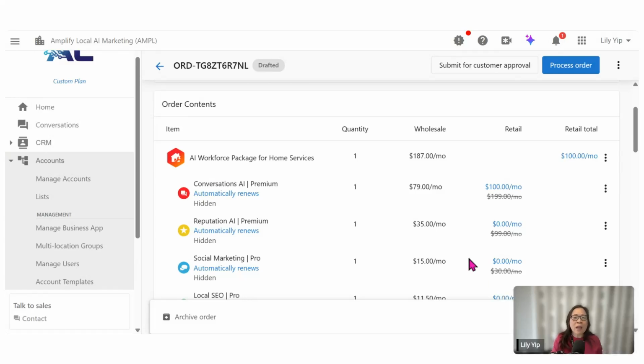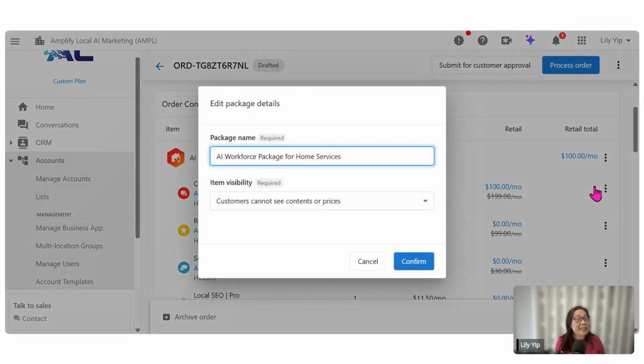Now, one more thing I want to highlight to you is under the package price, if you click on the three dots at the end, you're able to remove the whole package from this order, or you can edit the package details. For example, you can make a change to the package name if you want, or you can also change the item visibility, when this order is activated and your clients receive the invoice or the receipt, how you want the items or package to be visible to them.